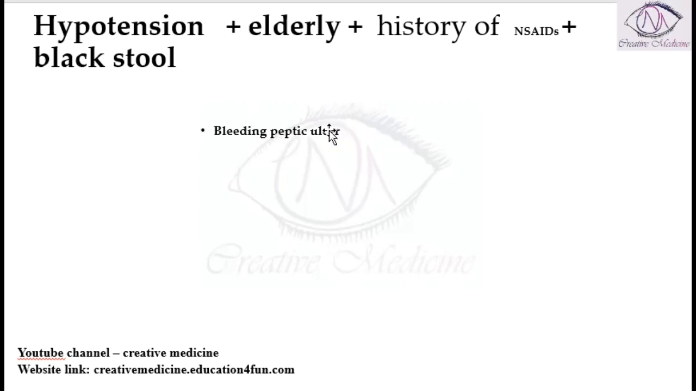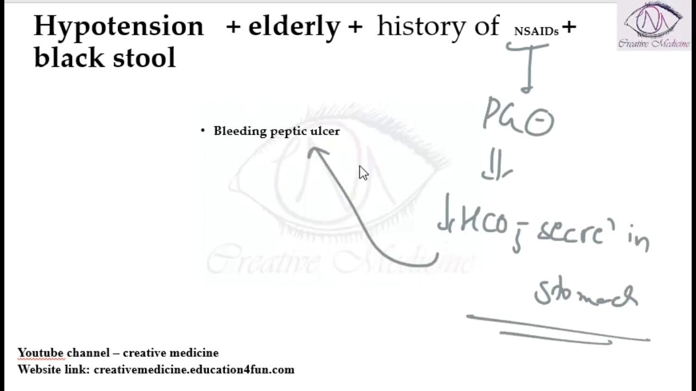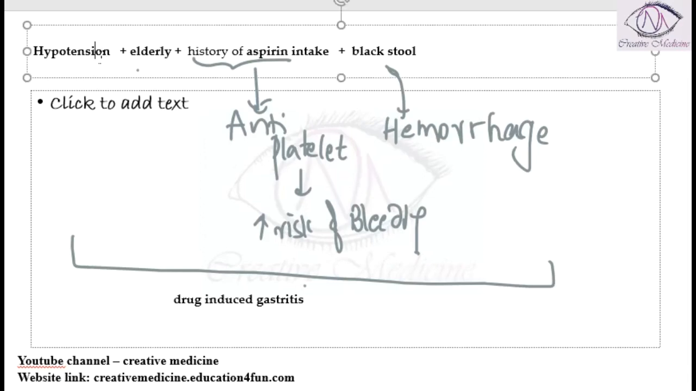If it is given as NSAIDs, in such cases NSAIDs are actually prostaglandin inhibitors. So these will decrease the mucus production in the stomach. Because they decrease the mucus production in the stomach, this will predispose to bleeding peptic ulcers. So this is the main question.